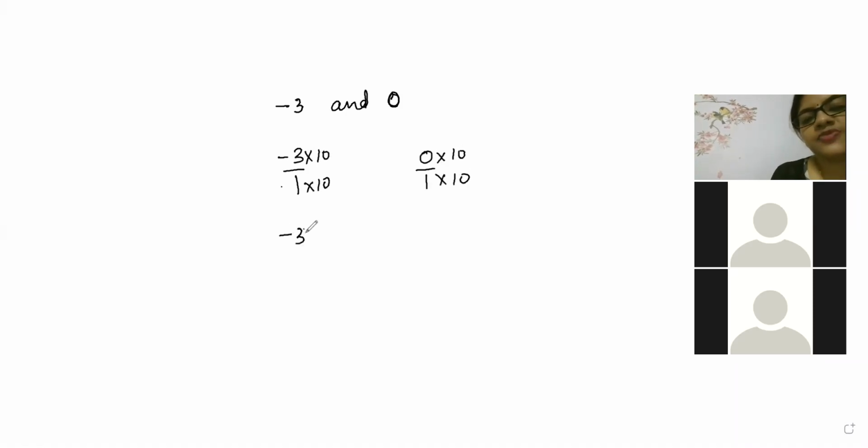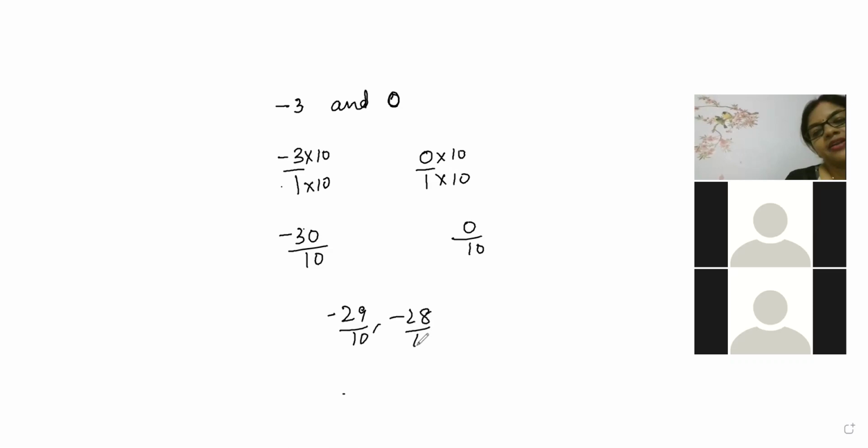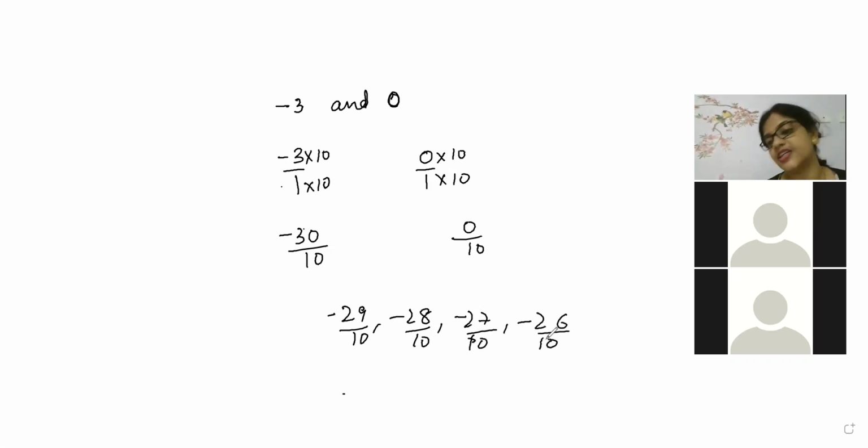So now the number comes between minus 30 by 10 to 0 by 10. So now, Meronisha, what will be coming, beta? Minus 29 by 10, minus 28 by 10, minus 27 by 10, minus 26 by 10, beta, because 10 will be multiplied. There only Naresh has made a mistake. I thought he had written 0 there. So he missed that also. Numerator also will be multiplied, Naresh. I think I should give more examples to you.